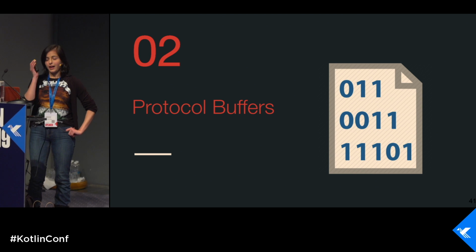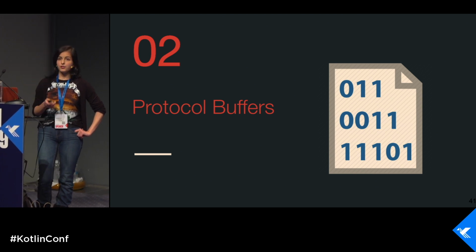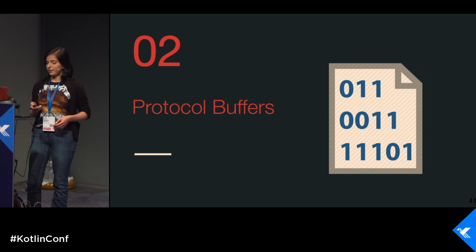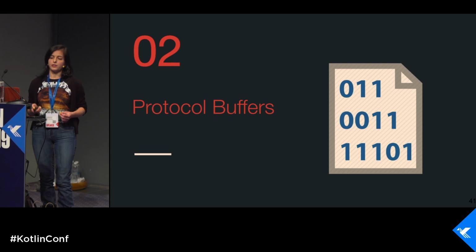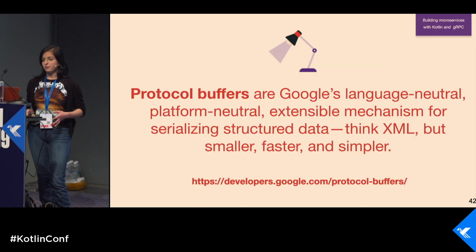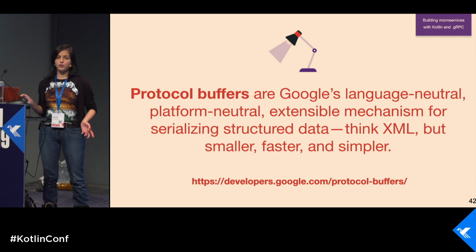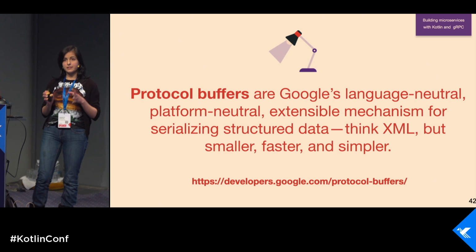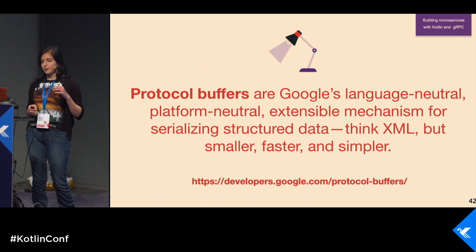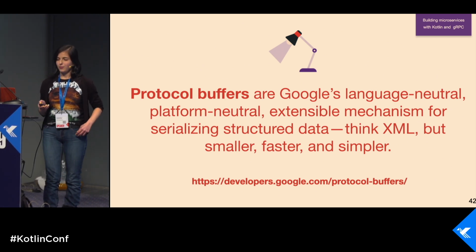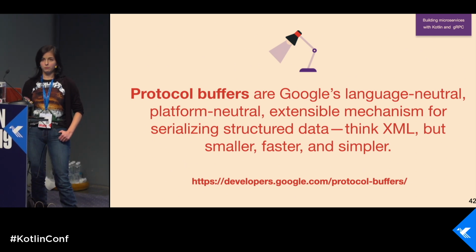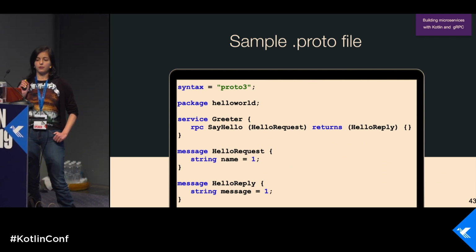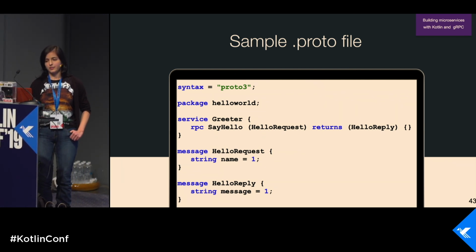Let's proceed. I've told you that we are using Protocol Buffers for transferring data in gRPC. So let's talk a little bit about what Protobuf is. Protobuf is Google's language-neutral, platform-neutral mechanism for serializing structured data. In simple words, it's like XML or JSON, but smaller, faster, and simpler. Why is it so? Because in Protobuf, we have this pseudo language, and we can define this file.